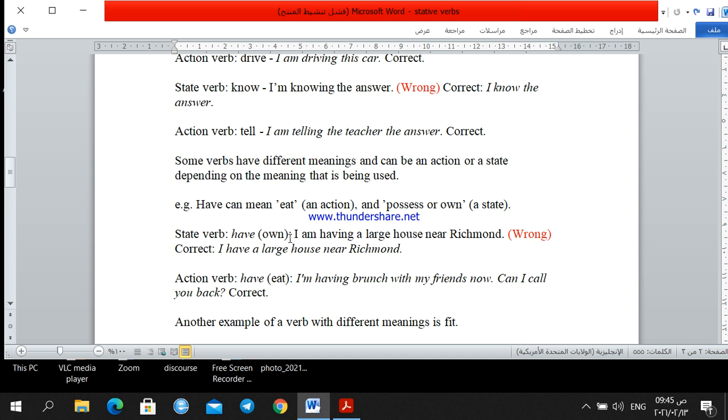This is the correct way to use the verb have. If have means eat, we can use it with the present continuous, because here it is an action. Eating is an action. So, "I'm having brunch with my friends now." I'm eating. It takes time, it is a process, so it is okay to use the present continuous tense.